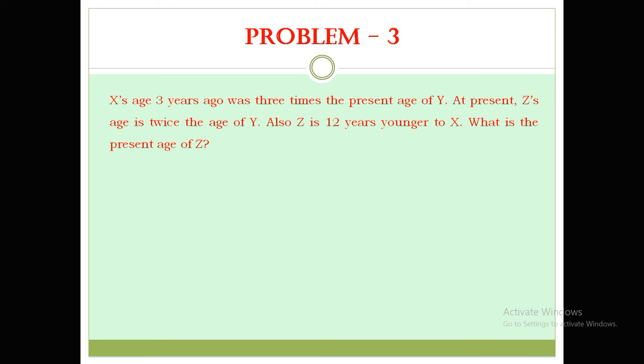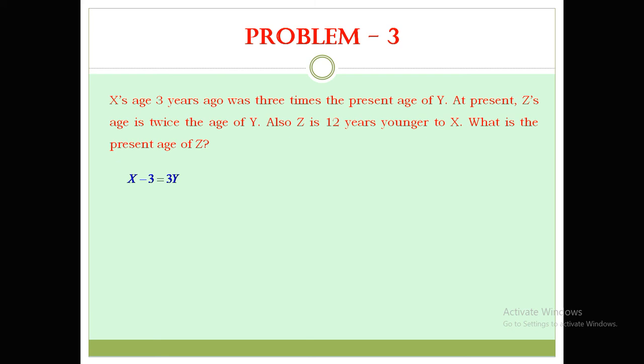So now see, X age 3 years ago was 3 times the present age of Y. So the present age of Y is y only. So that is 3 times of y. So 3y is equal to x 3 years ago, which is x minus 3. So simply that will be x minus 3 is equal to 3y. Very simple. The next statement is at present Z's age is twice the age of y.